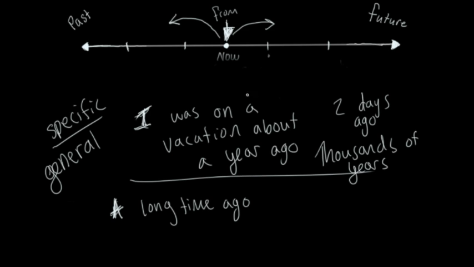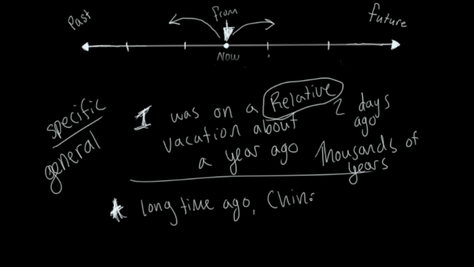So it's very relative. Relative means that it depends on what you're talking about. Different meanings in different situations. A long time ago can be used for a lot of different things.